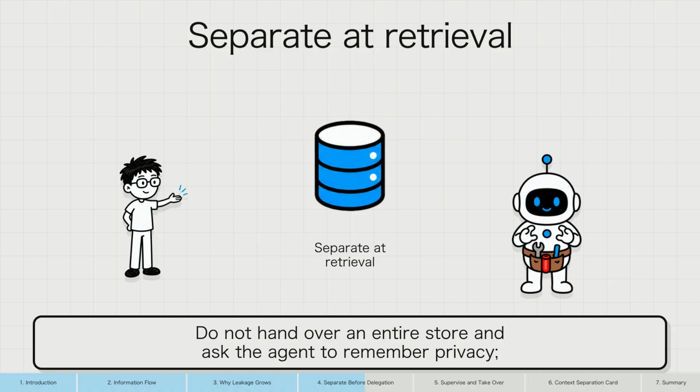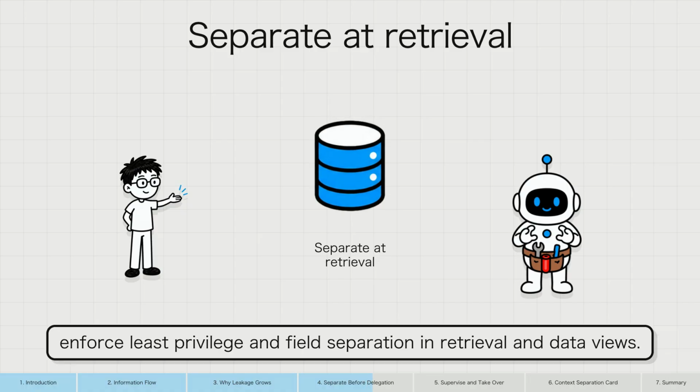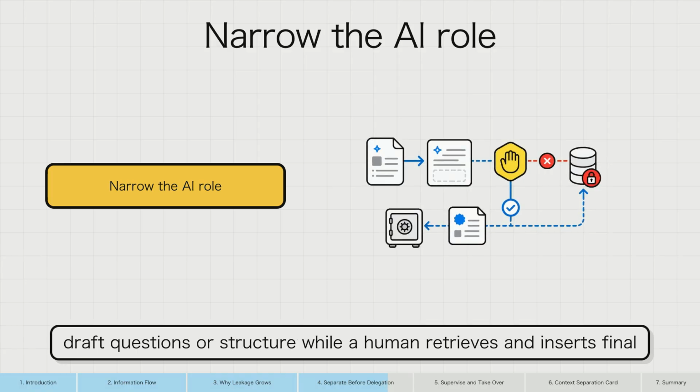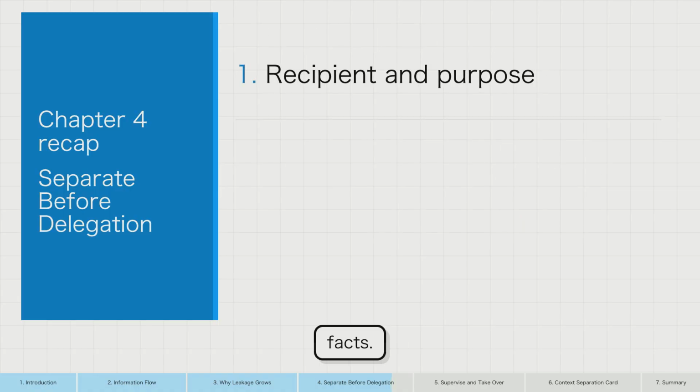Do not hand over an entire store and ask the agent to remember privacy. Enforce least privilege and field separation in retrieval and data views. If essential and sensitive content cannot be separated reliably, let AI draft questions or structure while a human retrieves and inserts final facts. Chapter recap.